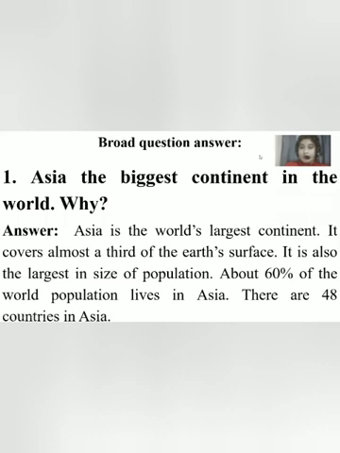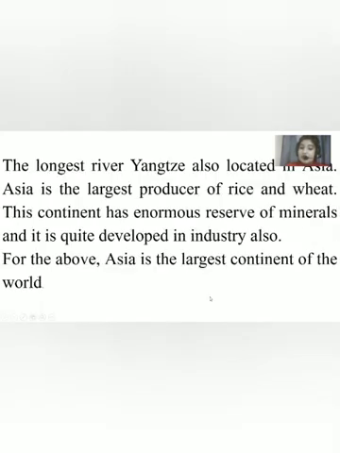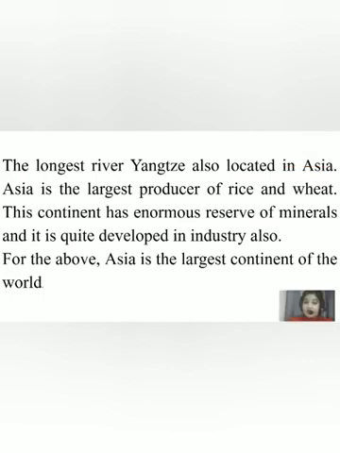Now, students, we will do a short review of what we have learned today. Today we have learned about Asia. It is the biggest continent of the world. It contains a huge population. It covers almost a third of the Earth's land, and 60% of the world population is living in Asia. There are 48 countries in Asia. Yangtze is also located in Asia, and Asia is the largest producer of rice and wheat. Asia is also rich in industry, so it is said to be the largest continent of the world.